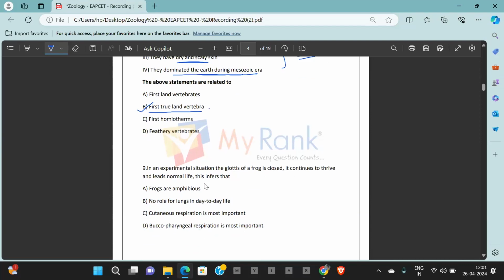Yes, because the first land vertebrates are amphibians. First true land vertebrates are reptiles. First homeotherms are aves. And feathery vertebrates are also aves. Yes. So the answer is option B for question number 8.